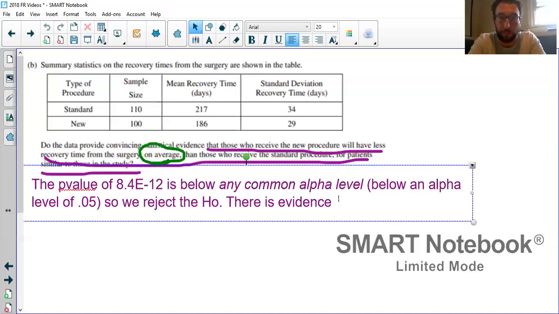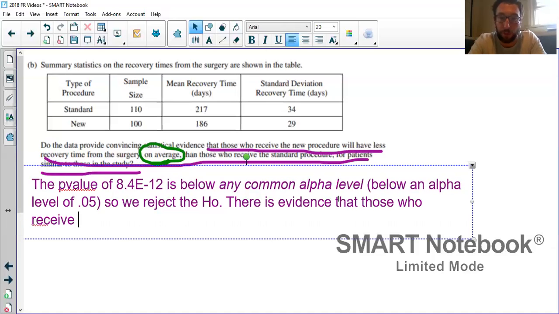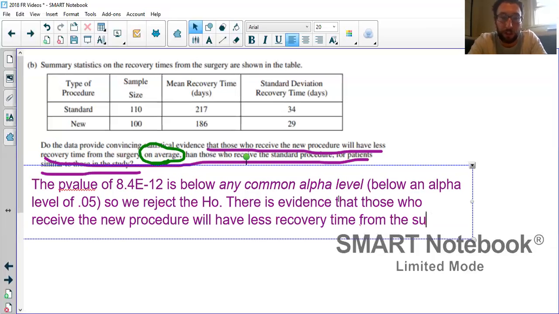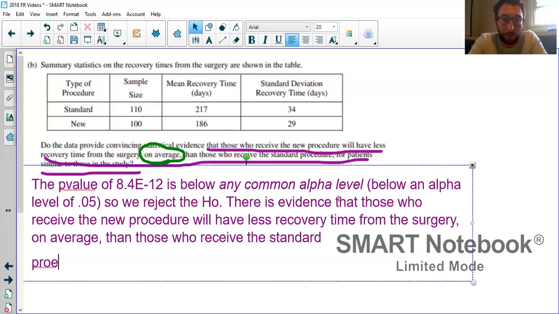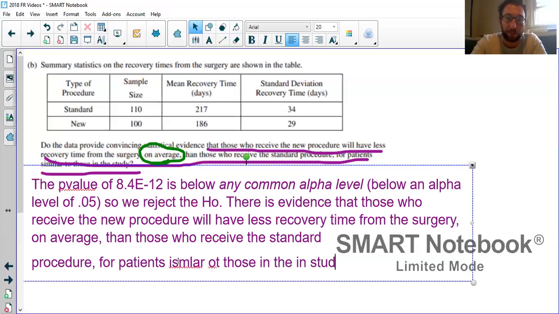So there is evidence that those who receive the new procedure will have less recovery time from the surgery on average than those who receive the standard procedure for patients similar to those in the study. I'm not really sure what happened here, but whatever. That's it. Perfect conclusion.